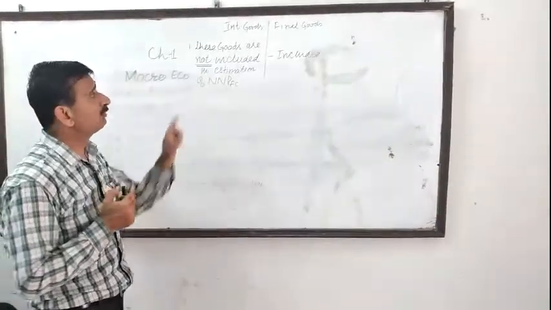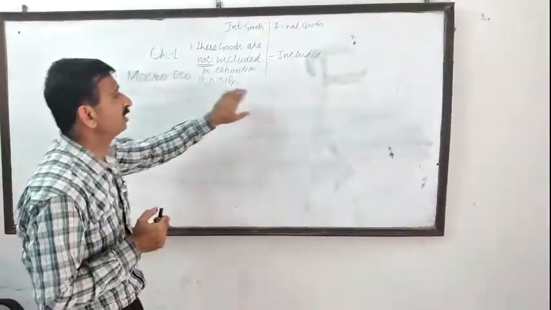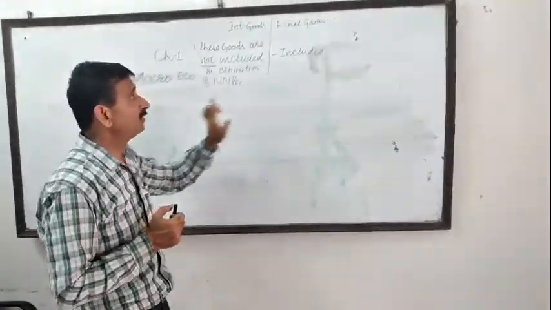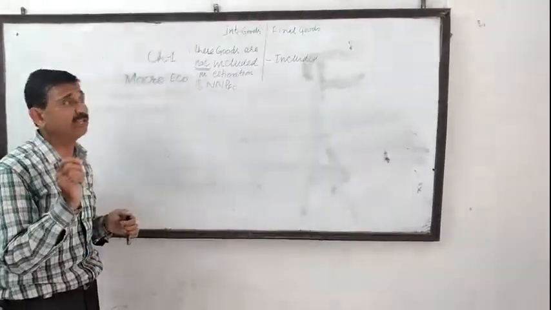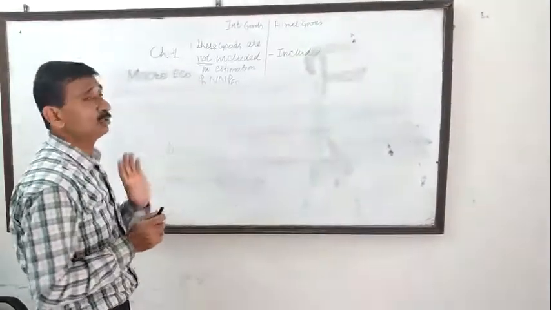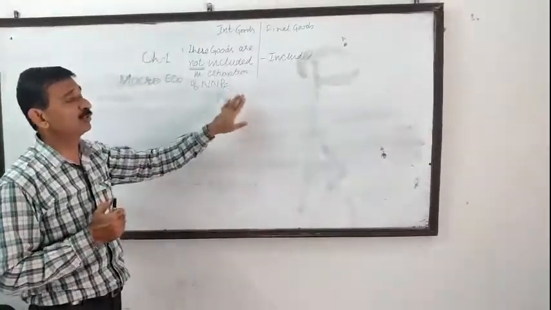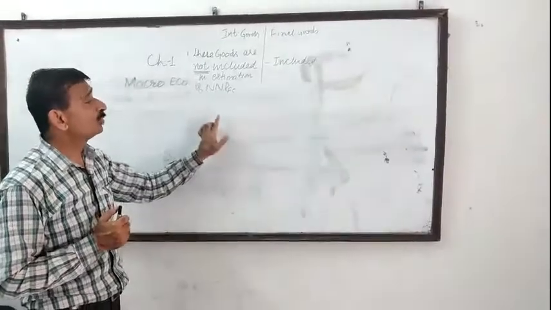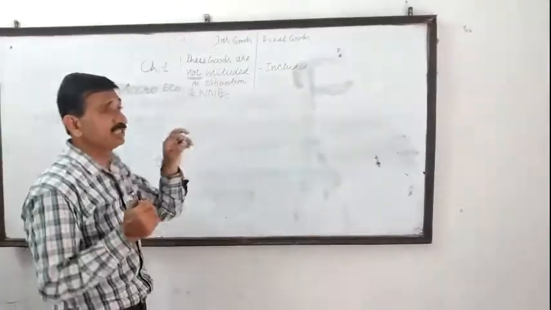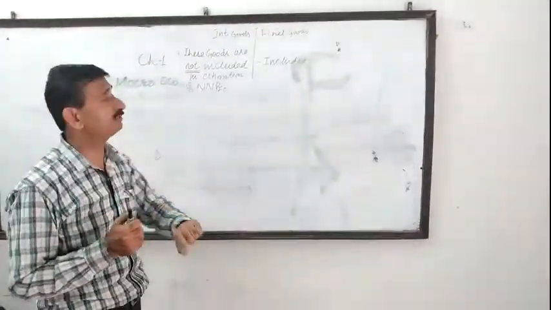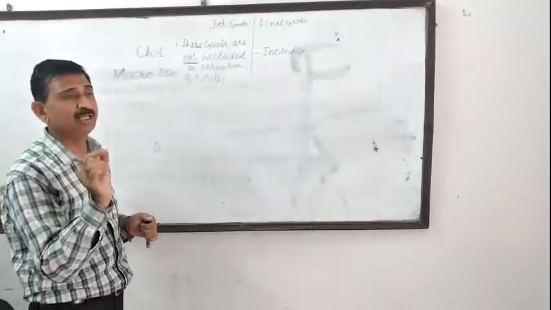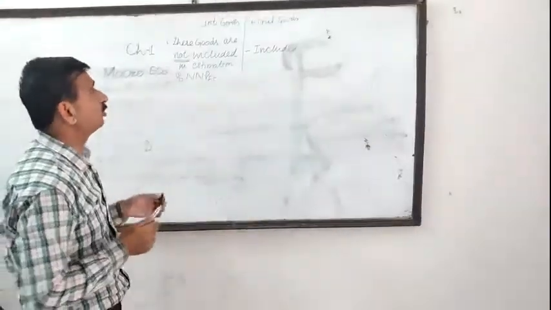So if we include the value of intermediate goods in the national income as well as the value of final goods, it will create the problem of double counting. Suppose the value of sugar as well as sugarcane, both are included in national income, or cotton as well as cloth; it will create the problem of double counting. So only the value of final goods is to be included in national income. But our concept is restricted to the difference between intermediate goods and final goods: intermediate goods are not included in national income, whereas final goods are included.